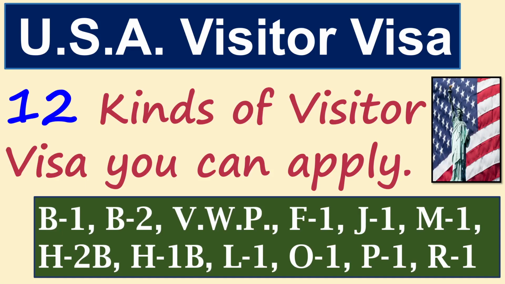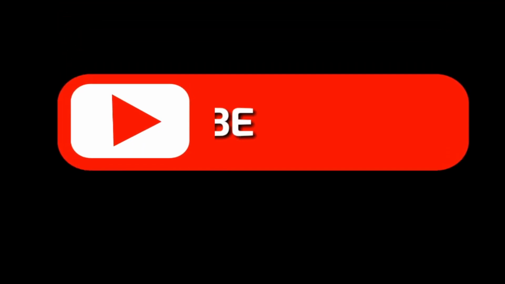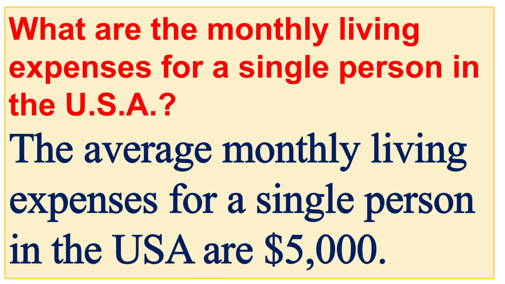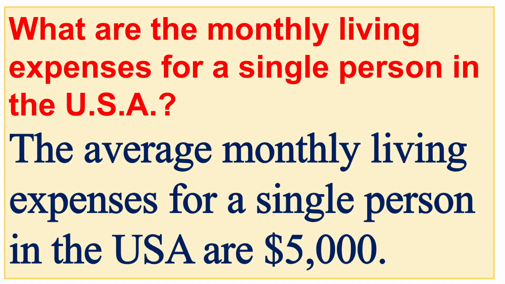Today we will talk about 12 types of USA visas you can apply for. The first question is: what are the monthly living expenses for a single person in the USA? The average monthly living expenses for a single person in the USA are $5,000.